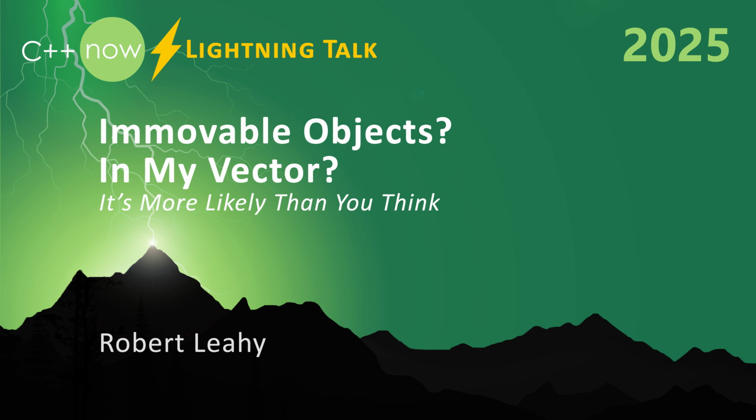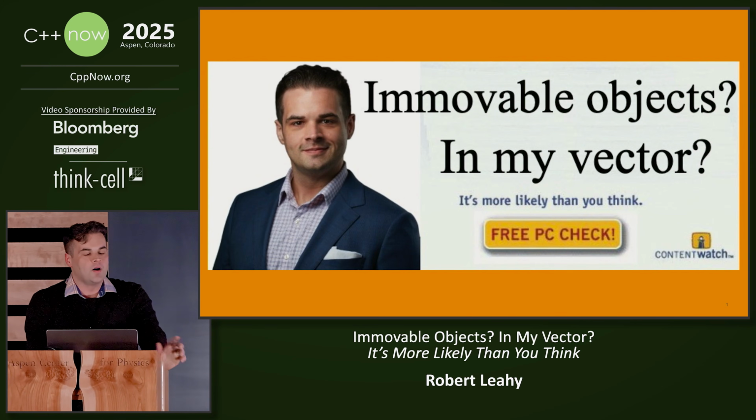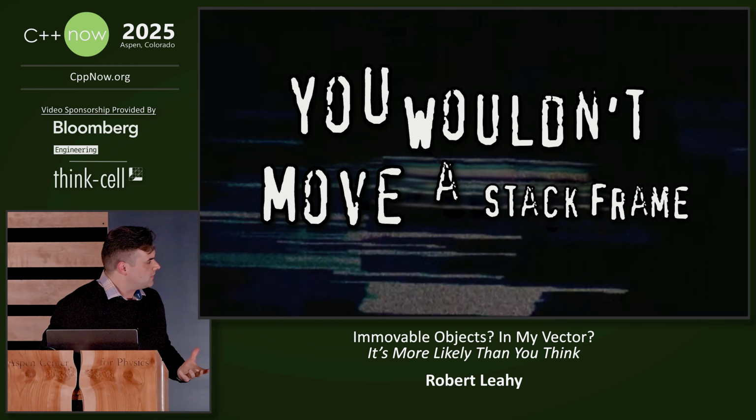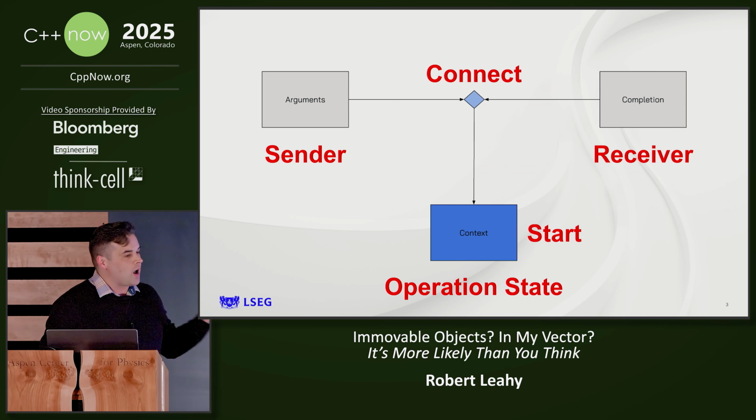So in C++, we like to make rules, and then we like to wantonly break them. But some rules are so fundamental, we wouldn't dare break them at all. For example, you wouldn't move a stack frame. And so if you were writing asynchronous code in std::execution, which has an operation state, which is the analog of a stack frame, you wouldn't move that either.